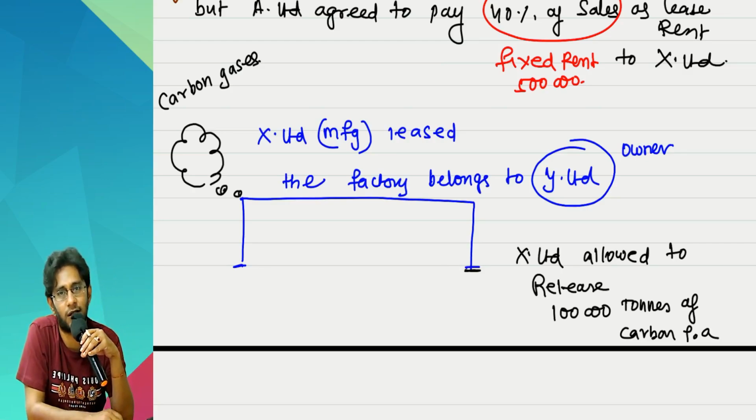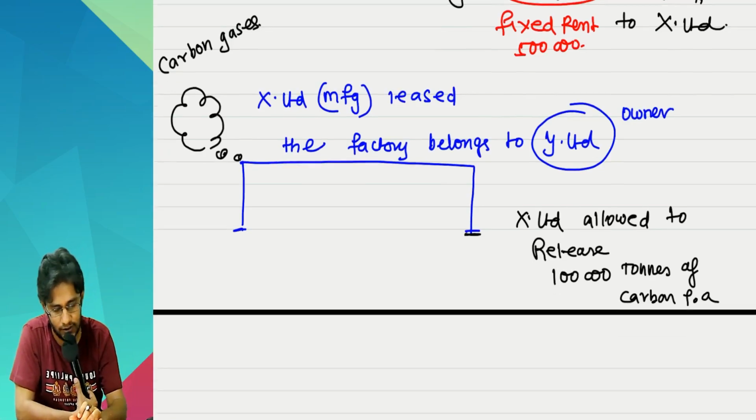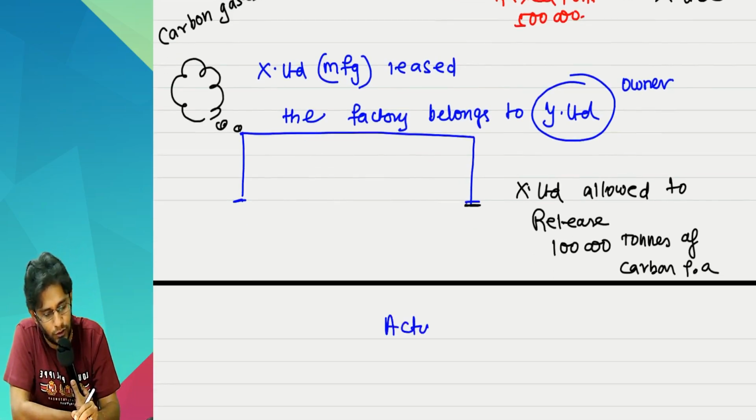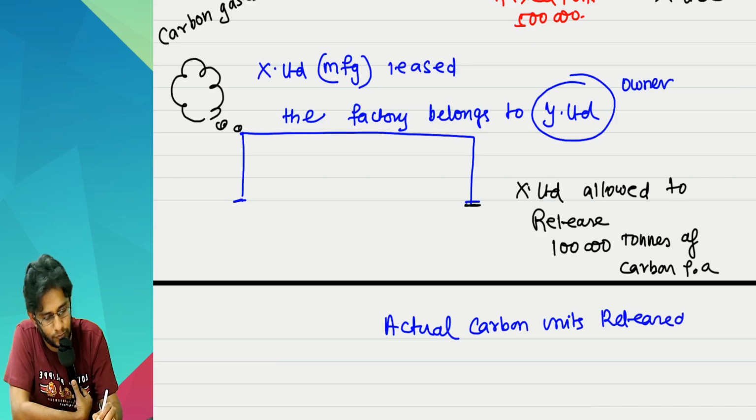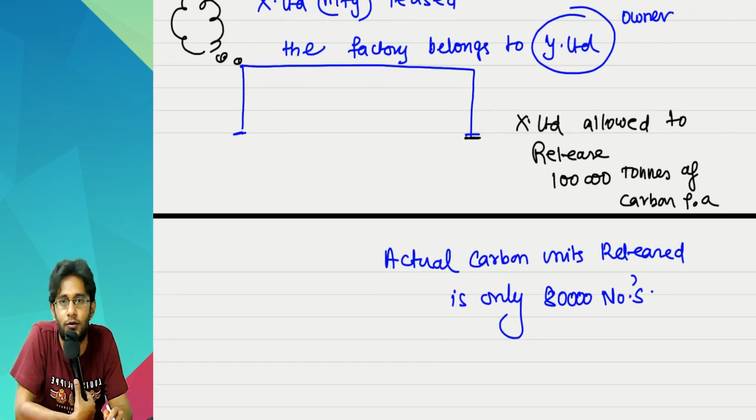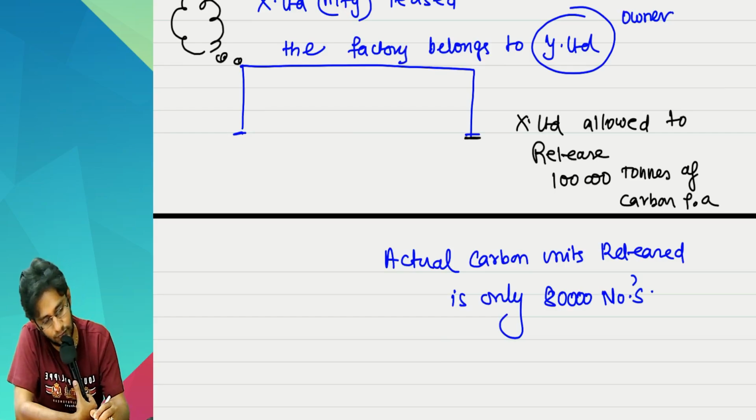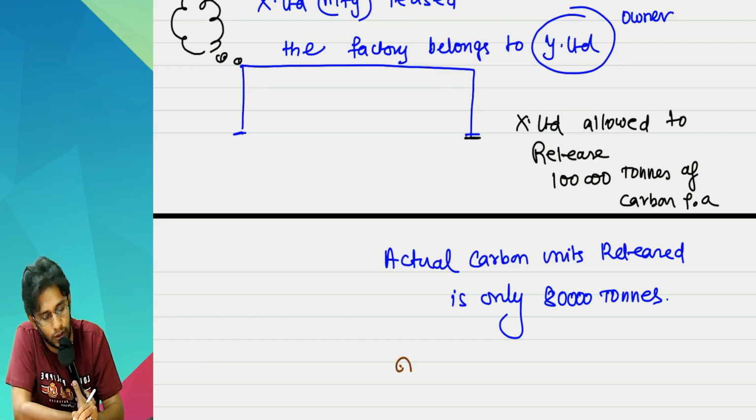Sir, if I do that, what will I get, sir? Everybody is commercial, no? What this fellow says is, based on your production, actual carbon units released is only 80,000 units. So how much you did not utilize now? Even though you are allowed to damage the environment to the extent of 1 lakh tons of carbon, you released only 80,000 tons. Good. Then you are given 20,000 carbon credits.